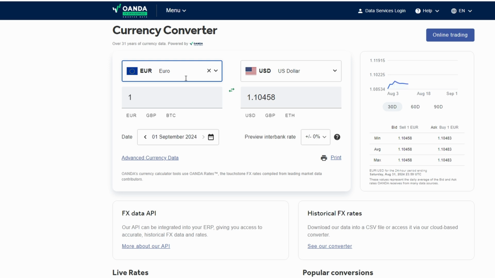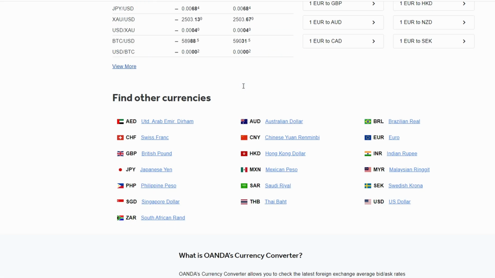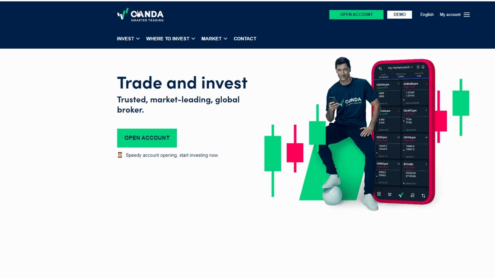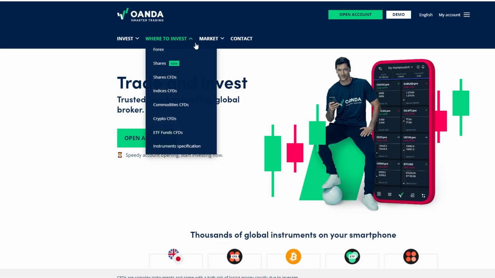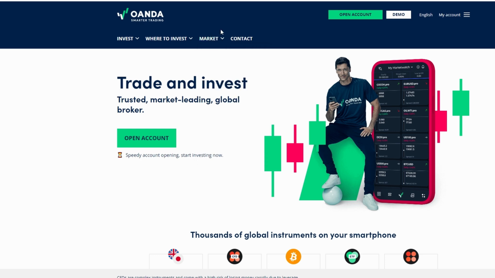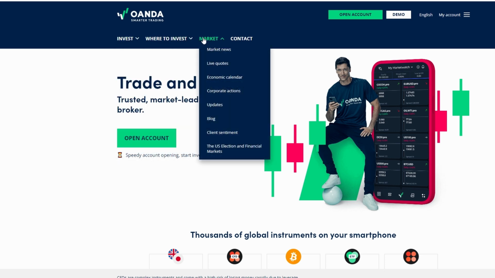Speaking of risk management, Oanda's platform also provides detailed information on your account status, including your current balance, available margin, and margin level. This is crucial information for any trader because it helps you understand how much of your capital is at risk and how much is still available for new trades. If your margin level gets too low, the platform might automatically close some of your positions to protect you from going into debt, so it's important to monitor this closely.